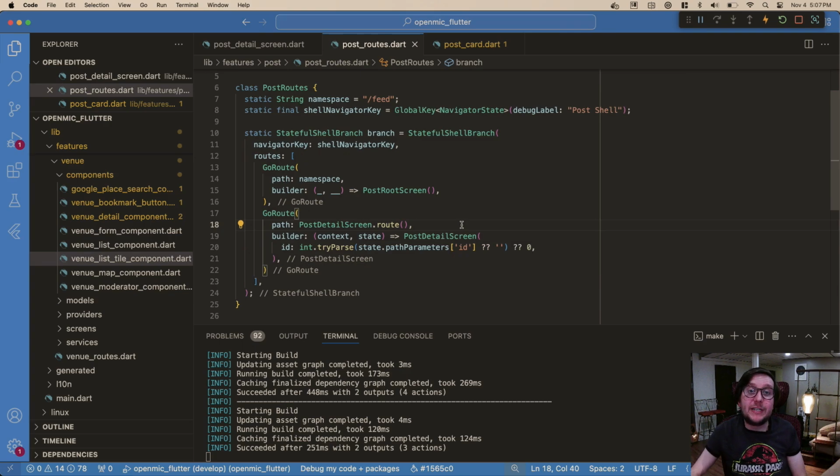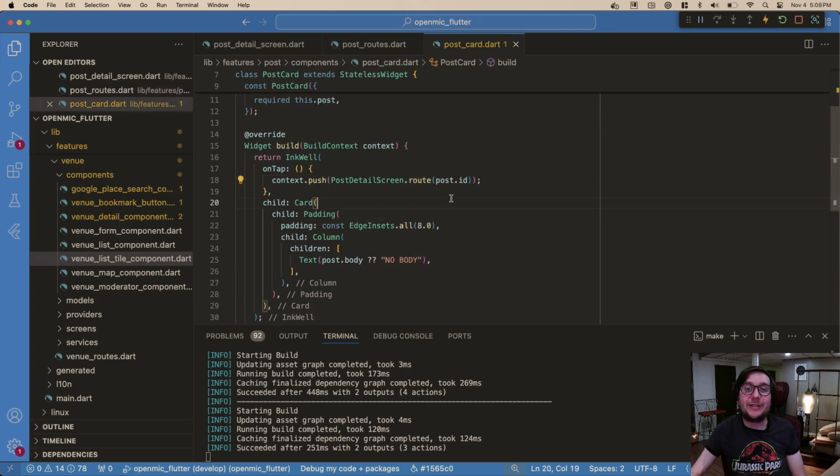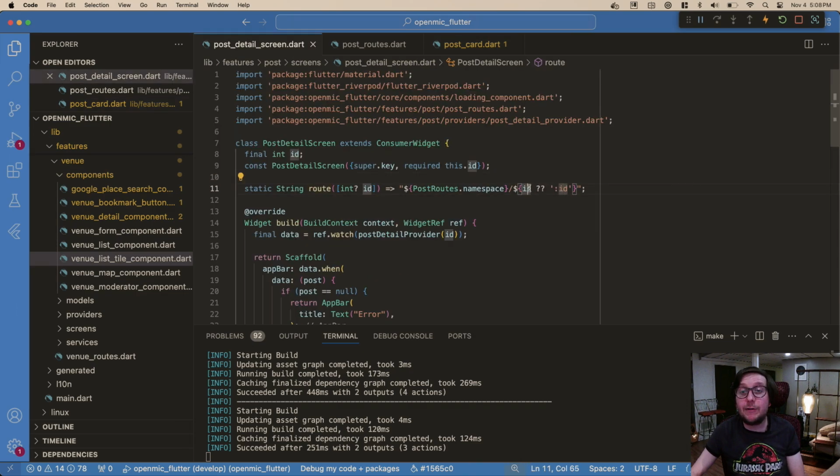And then what's cool is in postcard, we are passing something through. So what's happening? Well, when we call this route, it's not doing this ID thing. It's literally taking the ID we're passing in. So it's making the path, something /1/2. So yeah, just a nice little reusable thing. If we decided we want the URL for this to be like this, we change it in one spot, both our router will understand it, and everywhere that's using this static class to push to, like the postcard and various other places potentially, will get it. So that's just the one little extra thing I wanted to share.